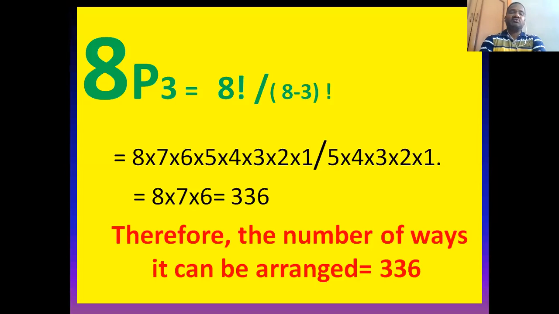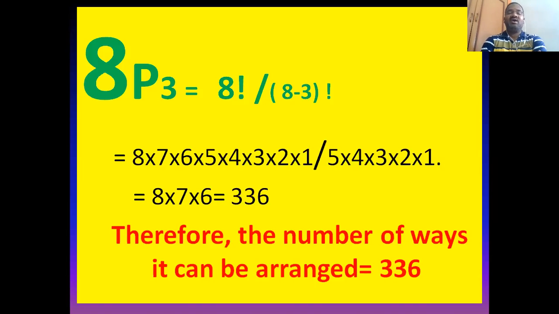So if you substitute here, n is 8, p permutation, r is 3, that is 8 factorial by 8 minus 3 factorial. So 8 factorial means 8 into 7 into 6 into 5 into 4 into 3 into 2 into 1, divided by 8 minus 3 factorial. What is 8 minus 3? 5. 5 factorial is equal to 5 into 4 into 3 into 2 into 1.